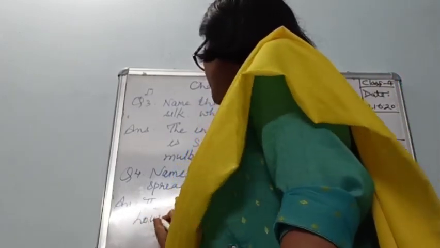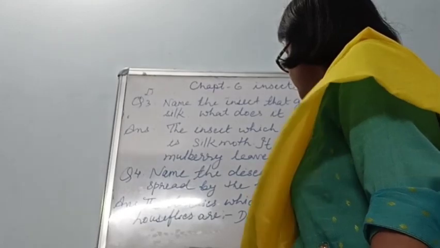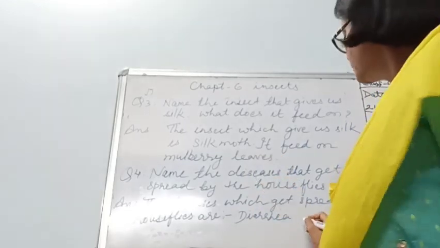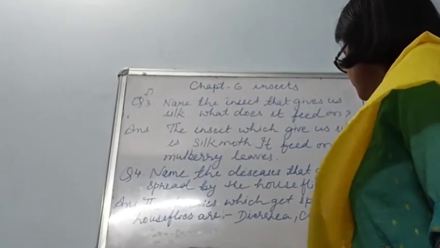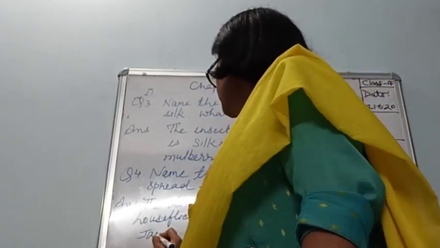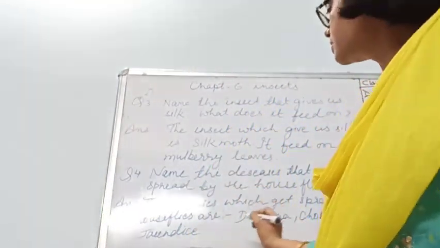The diseases which get spread by house flies are diarrhea, then cholera, and jaundice, etc. we can say also.